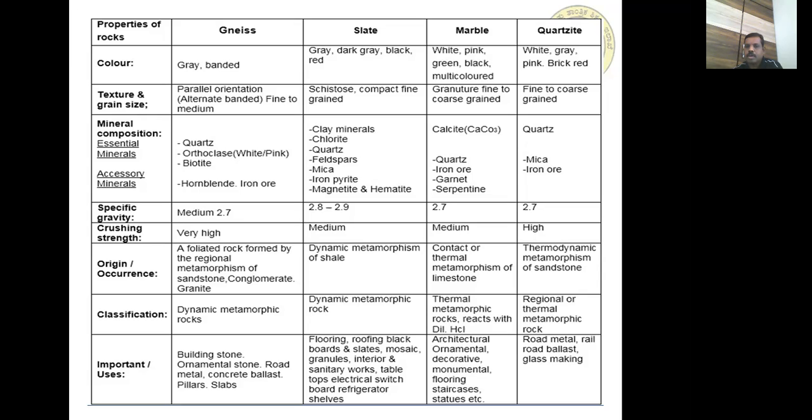Origin or occurrence: thermodynamic metamorphism of sandstone. Sandstone, when subjected to thermodynamic metamorphism, gives quartzite. Classification: regional or thermal metamorphic rock. Important uses are road metals, railway ballast, glass making, etc.